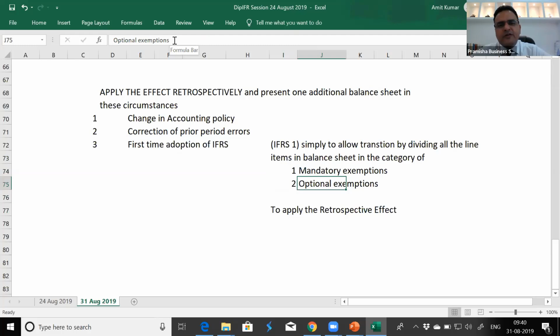Optional exemption means that you can apply the effect retrospectively. If you do not wish to apply the effect retrospectively, there is a way out given in IFRS 1 first time adoption of IFRS that you can carry it at the same value. You can reset it to zero. You can apply the effect today and tomorrow. You may not go back and you may not have to apply the effect retrospectively. So this is a facility standard. I call it a facility standard for transition. Is it complex? What do you say? Will it make our life difficult or easier?